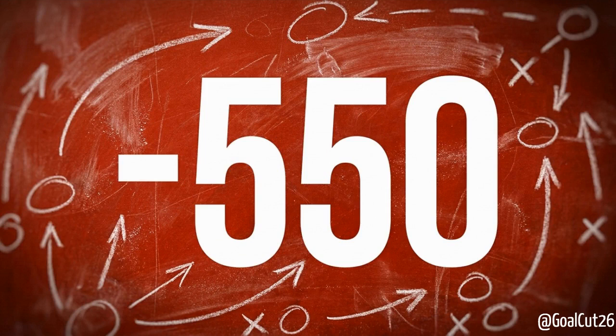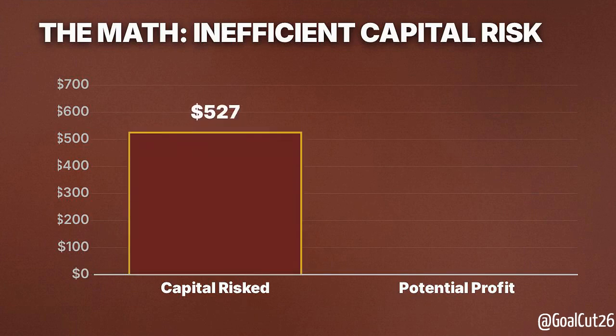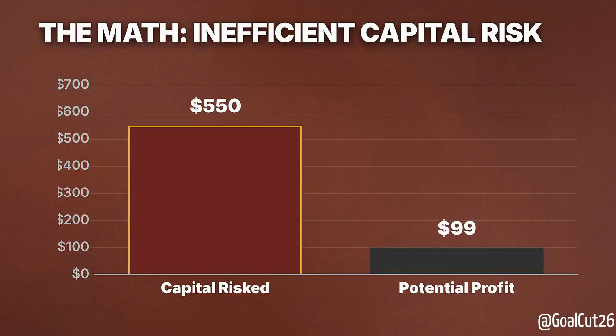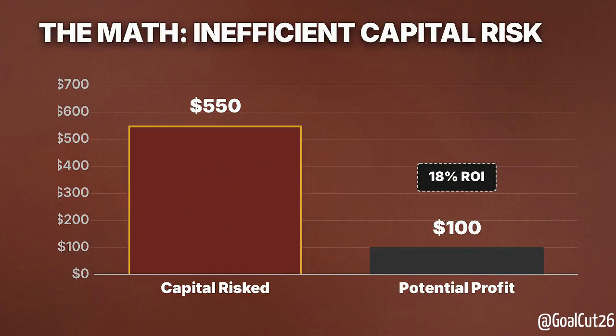Currently, the moneyline odds for a straight Switzerland victory sit at an overwhelming -550. This chart shows the mathematical reality of that price. You have to risk $550 just to yield a $100 profit. Tying up that much bankroll for a meager 18% return is incredibly inefficient.